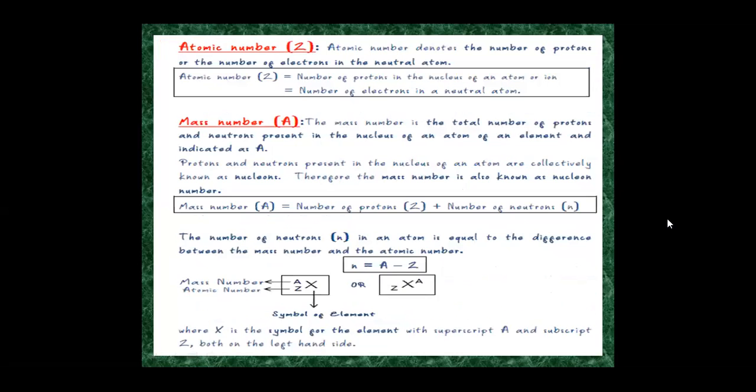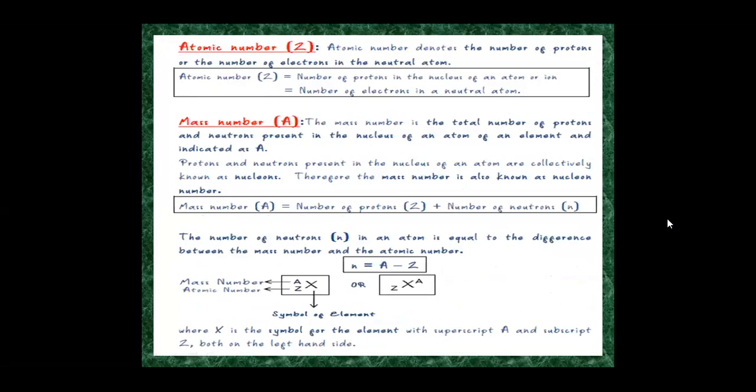Next comes atomic number, which is indicated by Z. Atomic number is nothing but the number of protons, or you can say the number of electrons in the neutral atom. The atomic number Z is equal to the number of protons in the nucleus of an atom, or the number of electrons in a neutral atom.